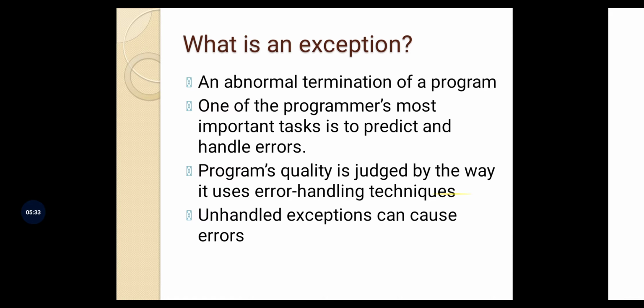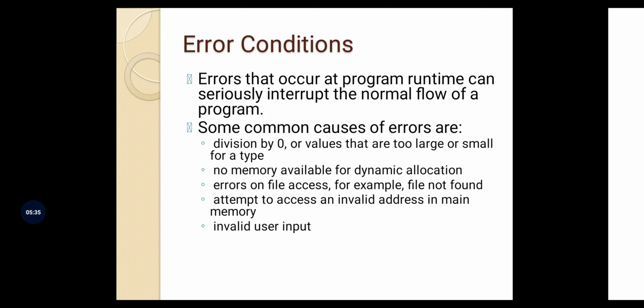And if we can do that, we are basically handling exceptions, right? So there is a difference between exceptions and errors. Now there are some very simple conditions which cause errors, like division by 0, right? Or for example, if there is no memory available for dynamic allocation, that means if you're trying to allocate something into the heap and the heap memory is not free, then you will cause an error.